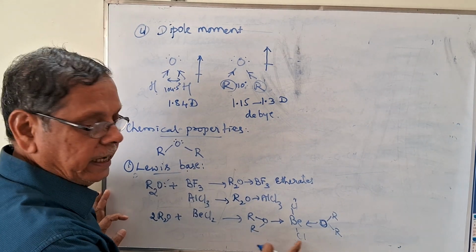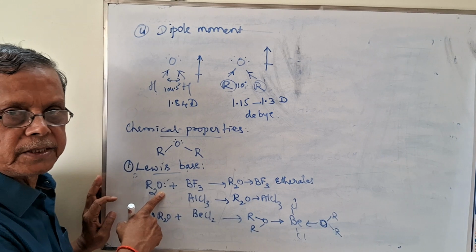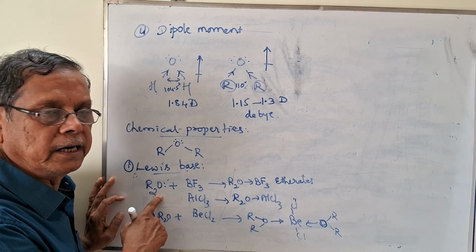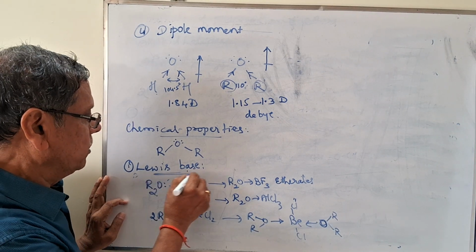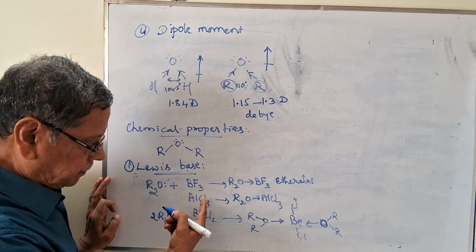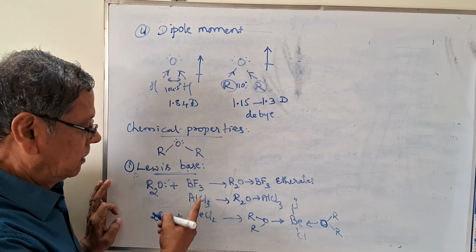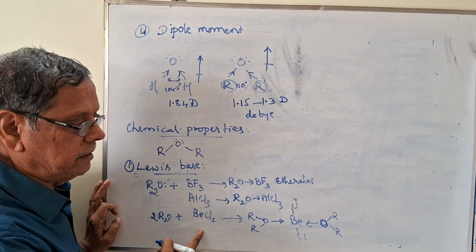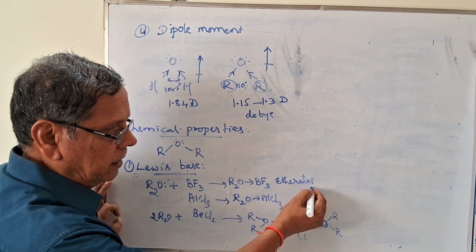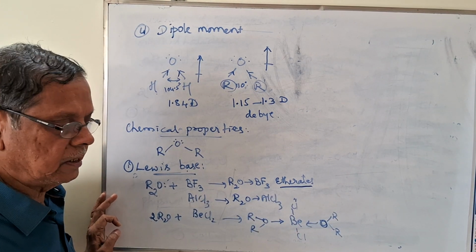So these are again etherates. Because of the electron rich nature of the oxygen atom, the lone pair of electrons on the oxygen atom, they behave as Lewis bases. They can donate the pair of electrons to electron deficient materials like BF3, AlCl3, BeCl2, etc. to form complex compounds or coordinate compounds that are called etherates.